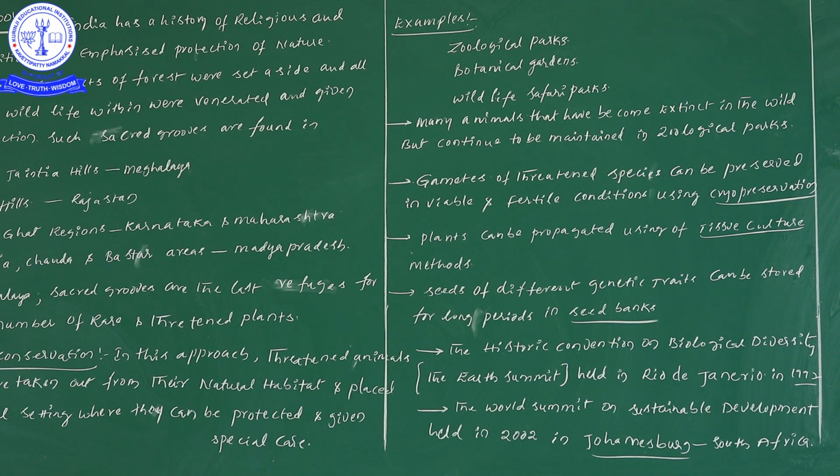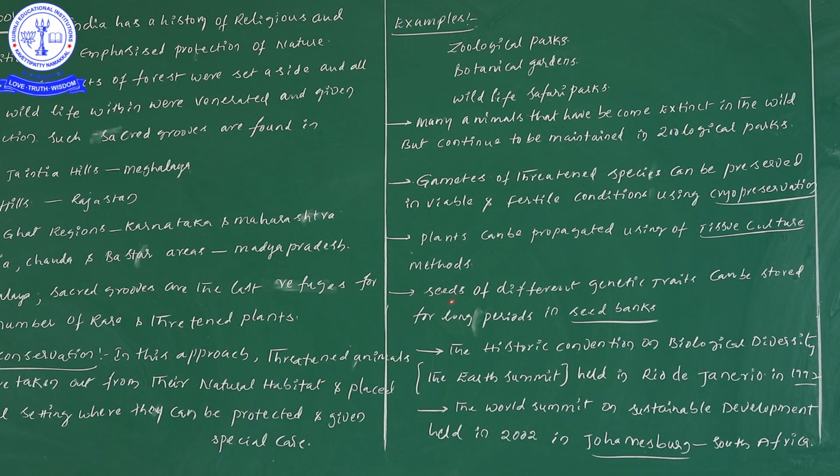Likewise, related to plants we can talk about tissue culture. Here, gametes or any kind of plant or animal related things can be stored by cryopreservation. Next, animals. Here one important point we have seen: many animals that are going to become extinct can be protected or maintained in a zoological park.